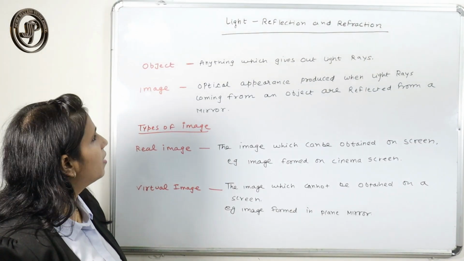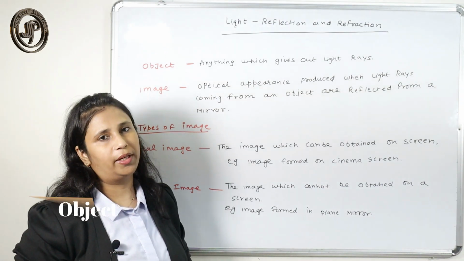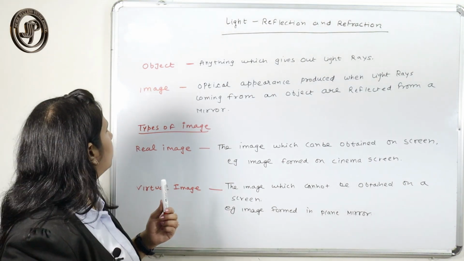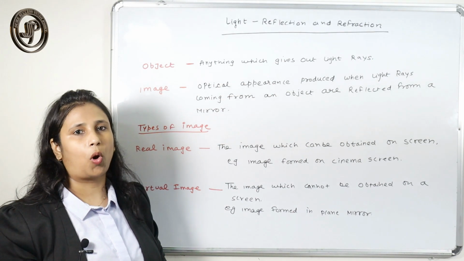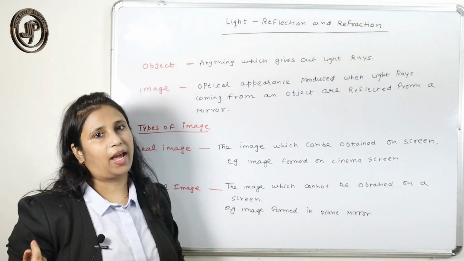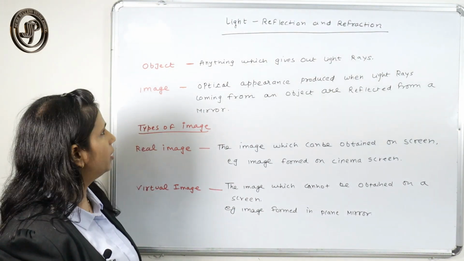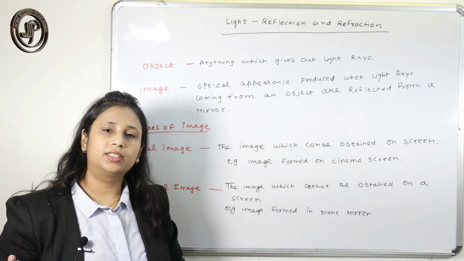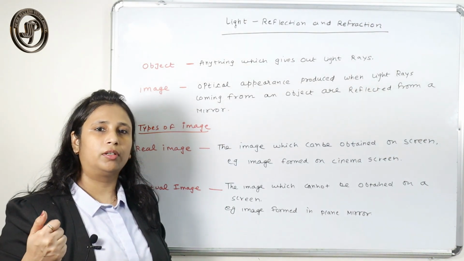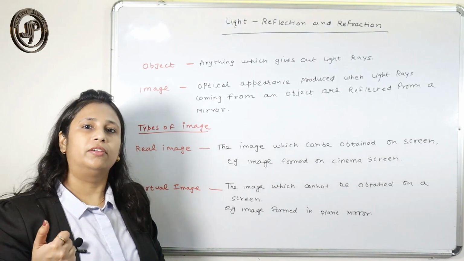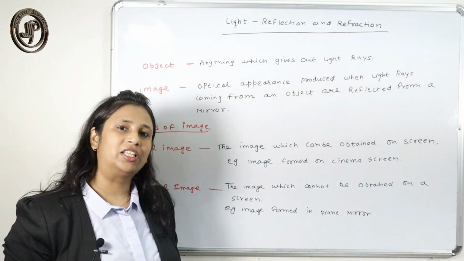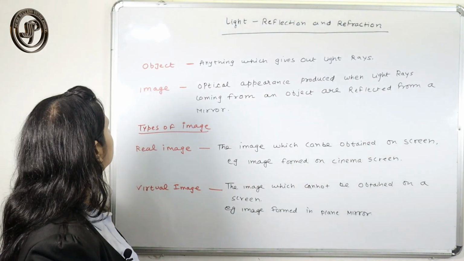Now let's see what an object is. Anything which gives out light rays, whether it is its own light or reflected light, is called an object. The sun can be considered an object. Your candle is an object because it gives out its own light rays. But your book and your table are also called objects because, although they do not give out their own light, they give out reflected light. So if something gives out light, whether its own or reflected, it is called an object.